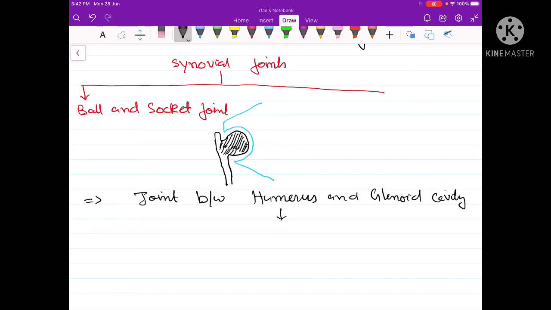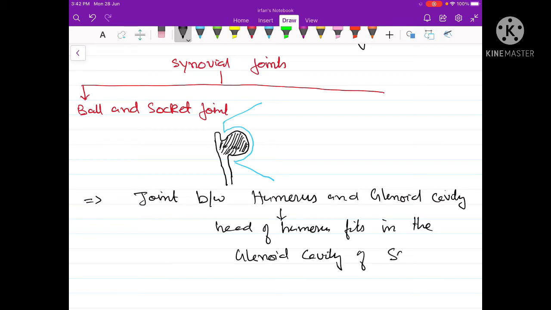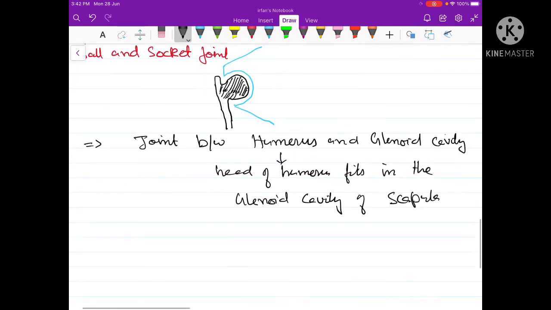And if you remember, humerus is the bone of the upper arm. The head of the humerus fits in the glenoid cavity of the scapula, forming a ball and socket joint, which is the shoulder joint. So as far as the shoulder joint is concerned, it is an example of a ball and socket joint.